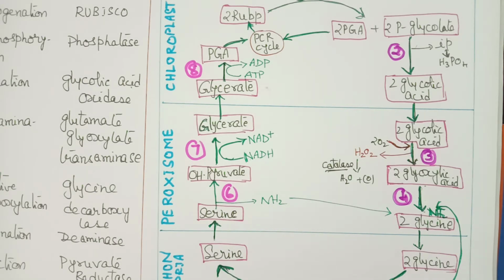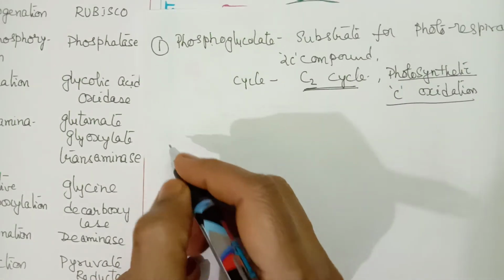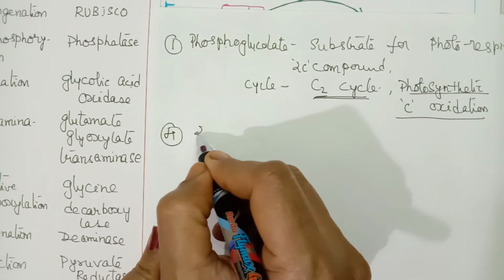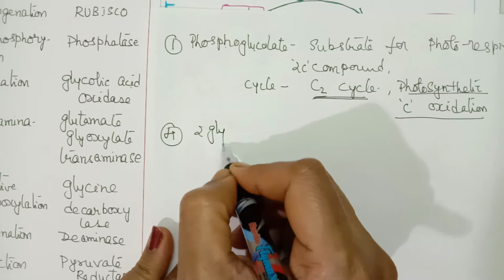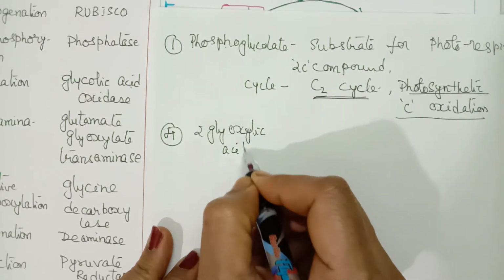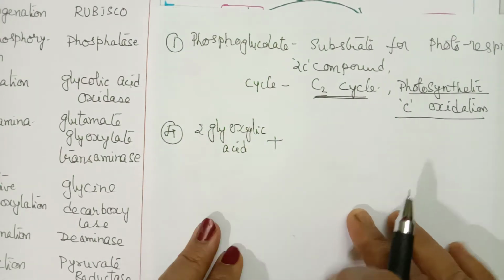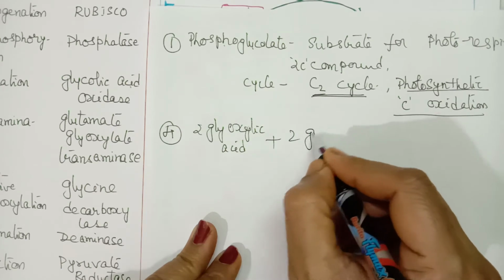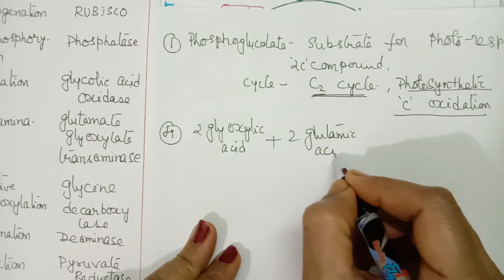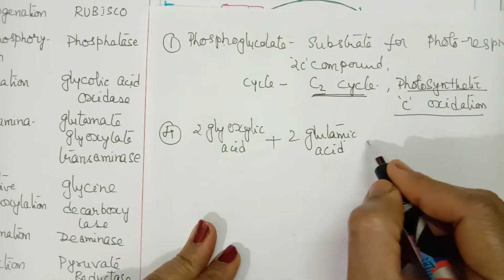So I will write down this reaction separately. The fourth reaction. Here in the fourth reaction we find 2 molecules of glyoxylic acid plus 2 molecules of glutamic acid.